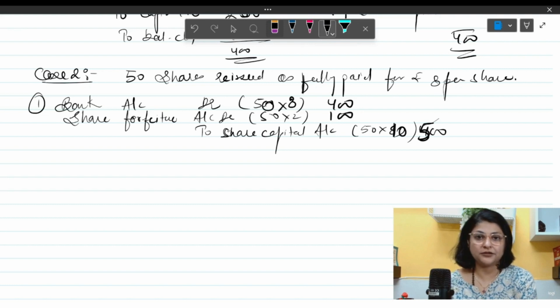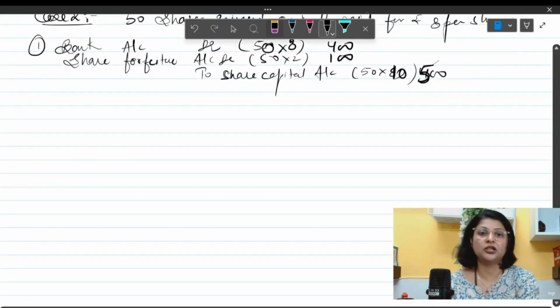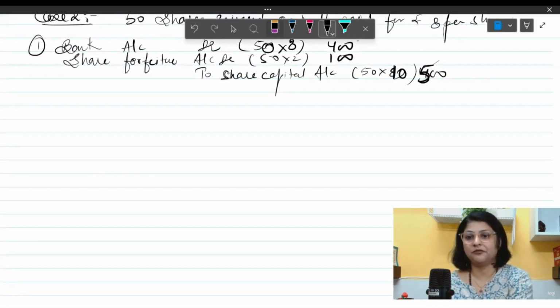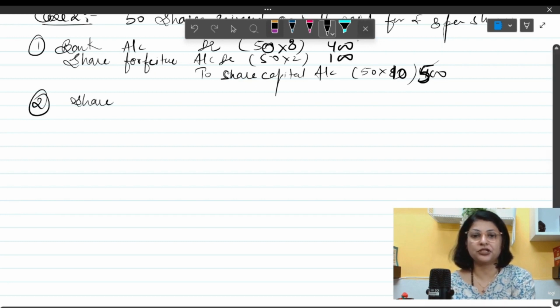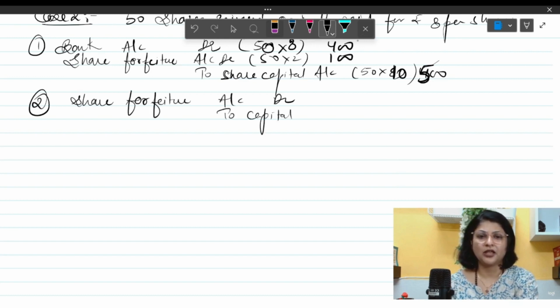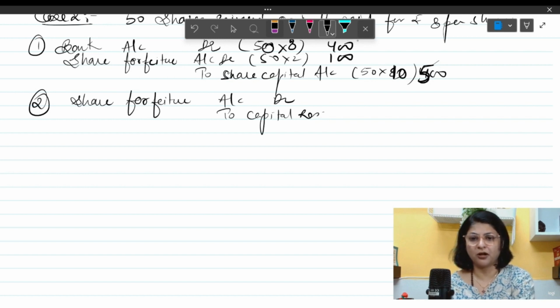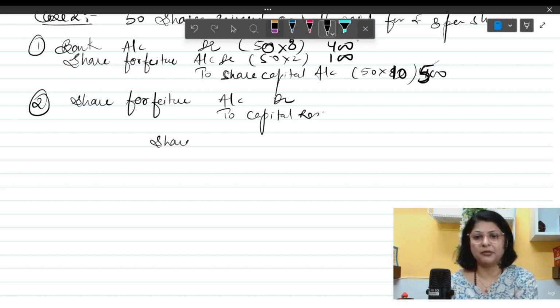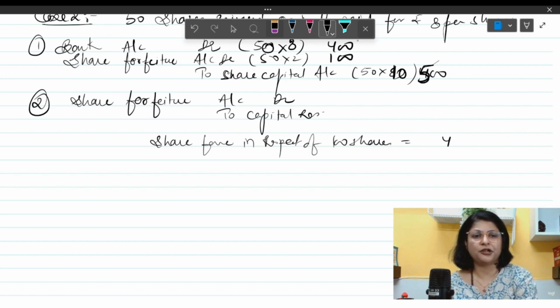Now while transferring the balance from share forfeiture to capital reserve, I have to be very careful, because at this time I have to do the proportionate calculation. So share forfeiture account debit to capital reserve. How am I going to find out the amount? Share forfeiture had a balance in respect of 100 shares, 400.